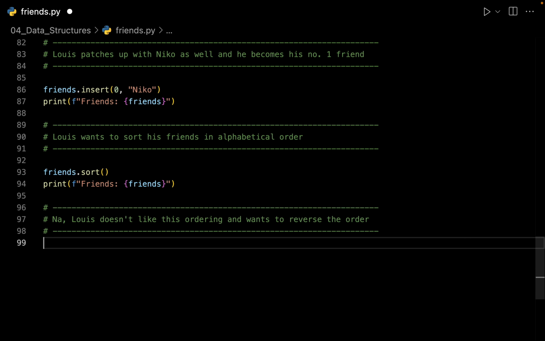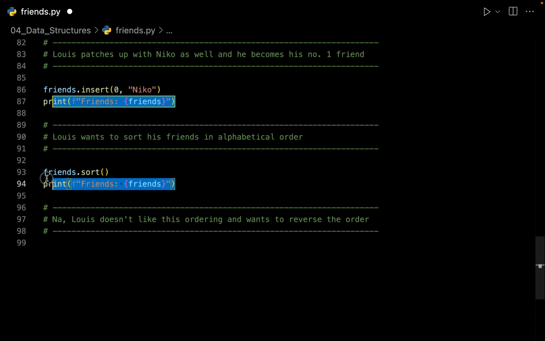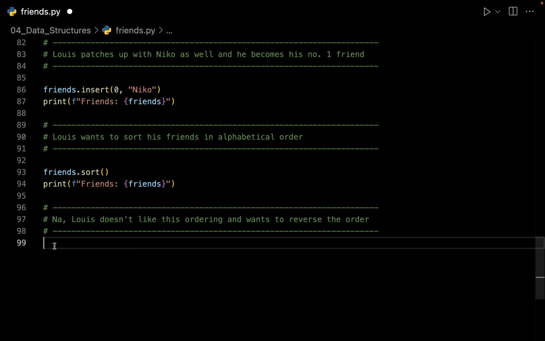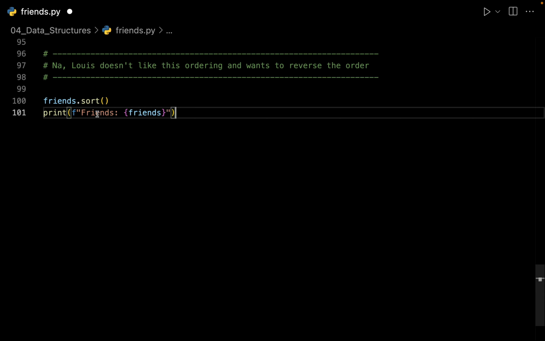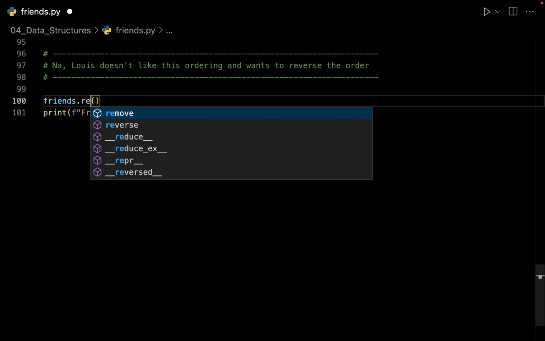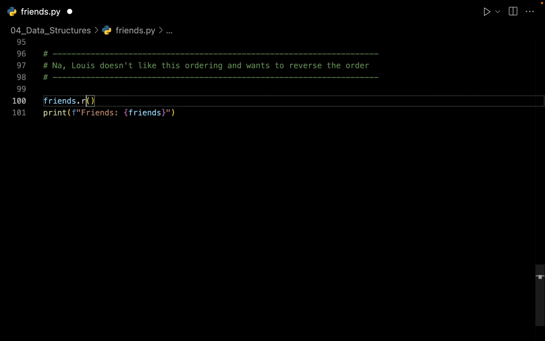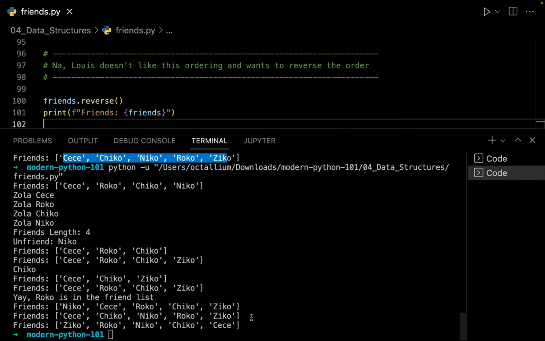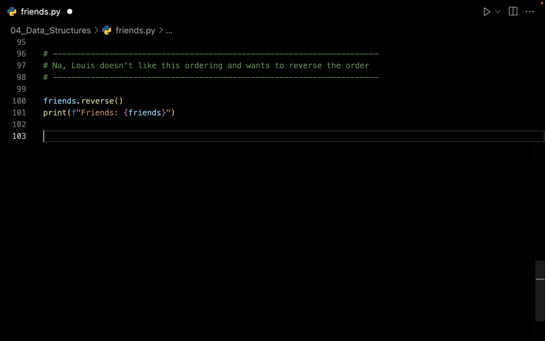Let us go back. So this time Louis doesn't really like this ordering and he wants to reverse the order. Luckily this too is very simple. Let me just copy this and let me paste it right over here. And instead of sort, I simply have to say I want to not remove, I want to reverse. That's it. And let us run this file. And this time we have the new list, and you can see the first element is Zico and the last element is CC. Let's see what's happening next.